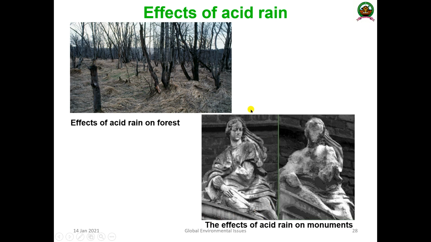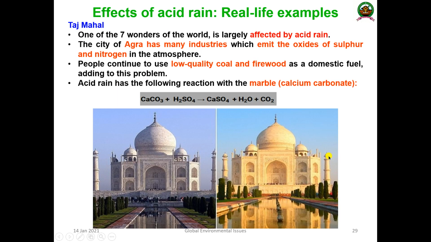There you can see a beautiful statue or monument. So this was the original. After so many years, it was placed in a public place, and due to pollution and acid rain, you can see how it has turned. It is completely damaged. You cannot even make out the face, the hands and all the decorations of the statue. This is the old version, and now after acid rain for so many years, the statue has become like this. Similarly, you can see this in so many places.